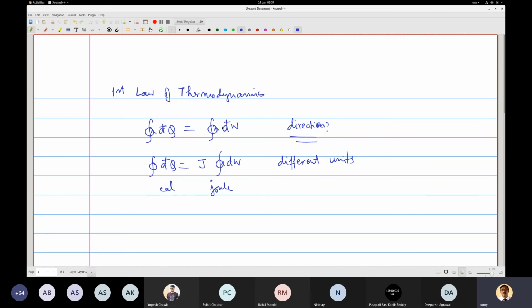So here the direction is like this. As I told you, we can use the direction properly.